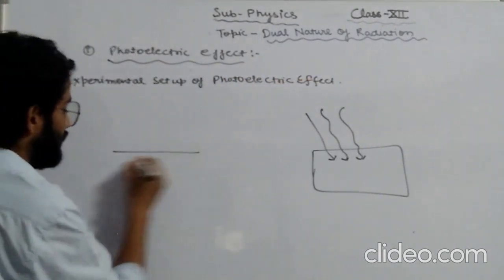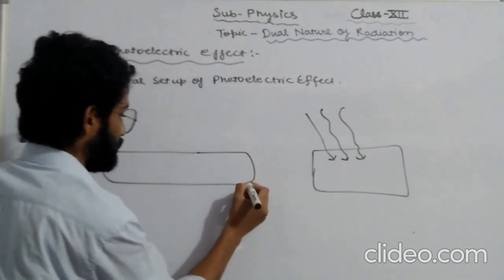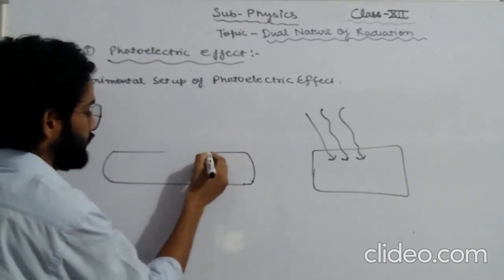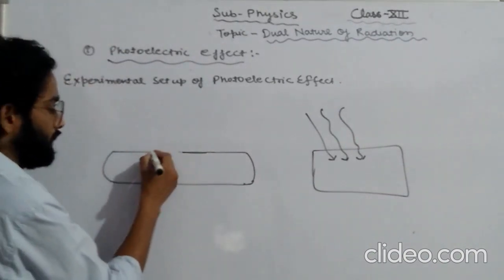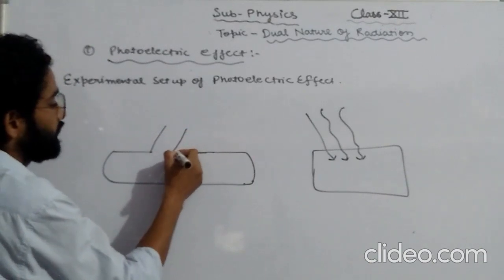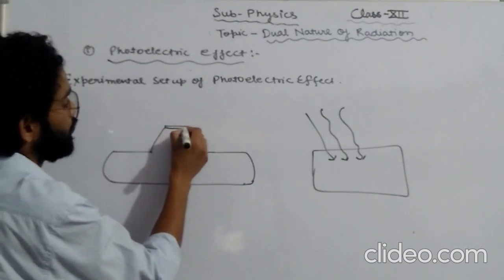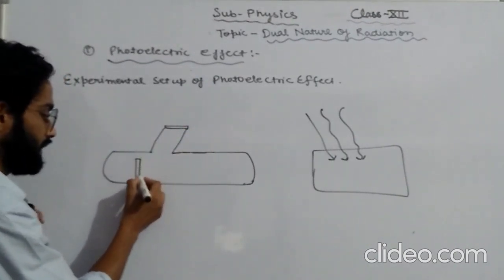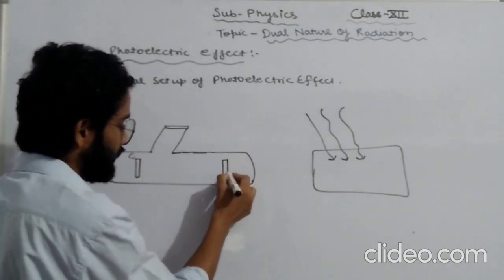For this, an evacuated tube is required, and there would be a window from which a suitable frequency of light or a preferable wavelength of light can come. This window would have a block of quartz which would allow only the suitable frequency of light to enter it. There would be two electrodes, one is called C and the second one is called A.